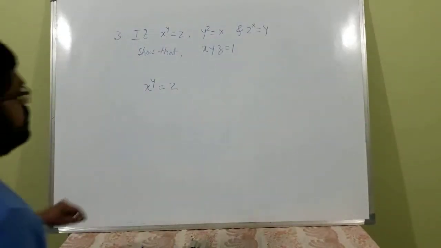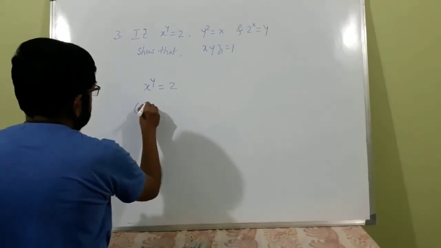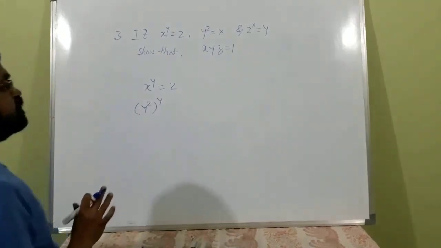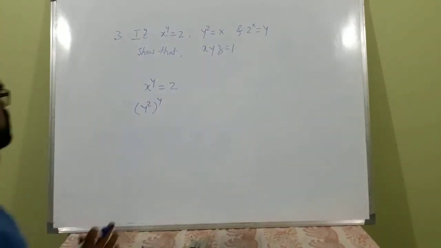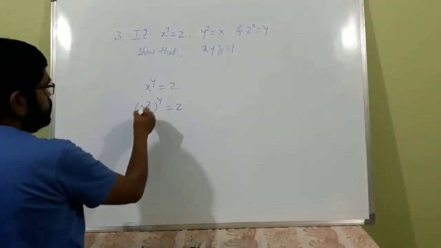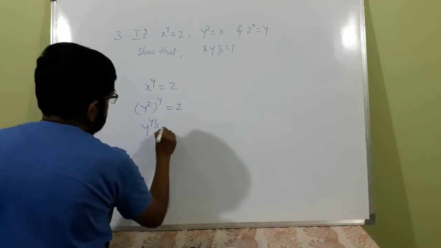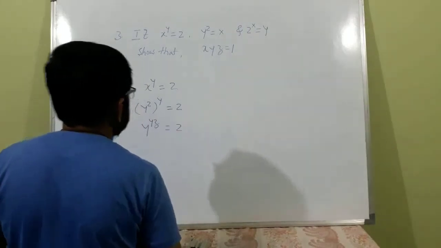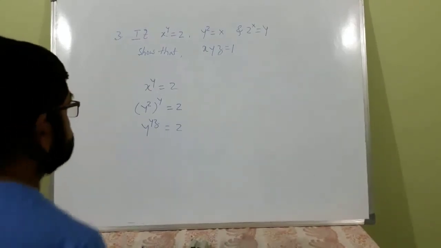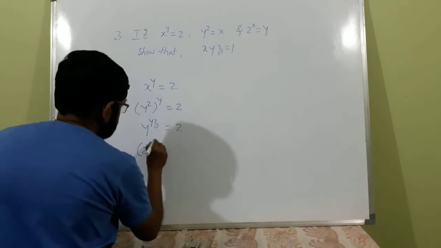What is x? x is nothing but y raised to z. This y remains as it is. I am replacing the value of x there. That is z. What is this? y raised to yz is equal to z. What is y? y is z raised to x.